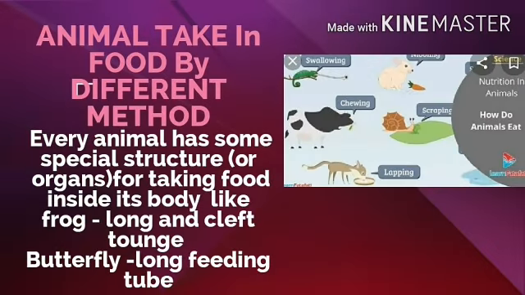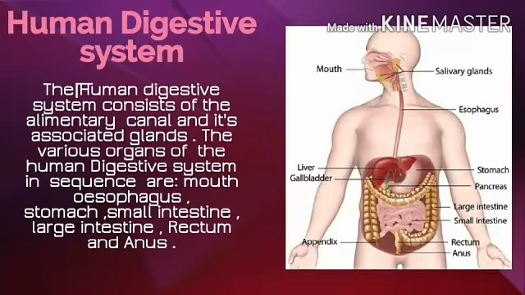Now, our next topic is how animals take in food by different methods. Different animals use different methods of taking food into their body. Every animal has some special structures or organs for taking food inside its body. For example, the frog uses its long and cleft tongue. The butterfly uses its long feeding tube to suck nectar from flowers. Then we will explain the human digestive system.